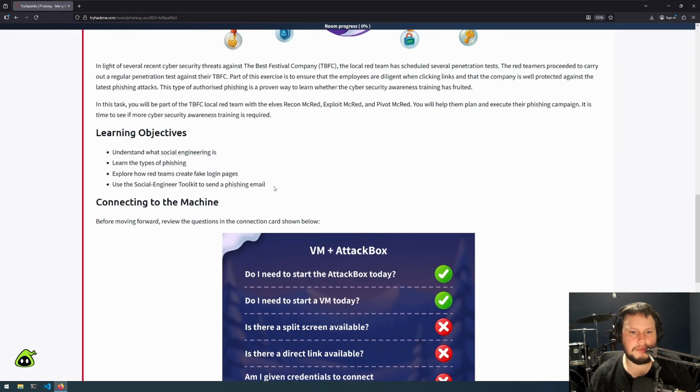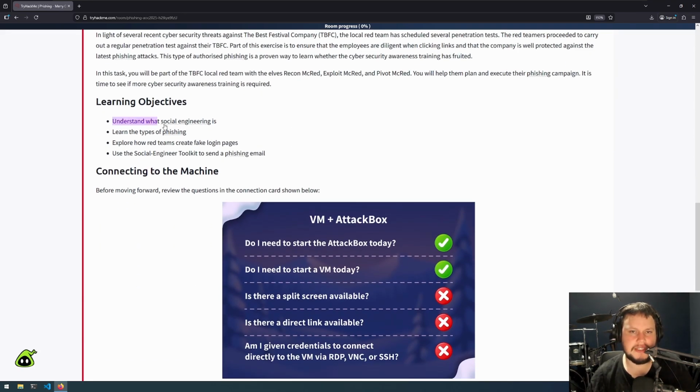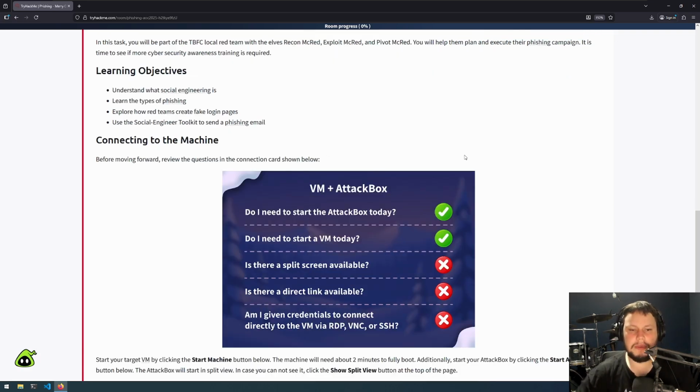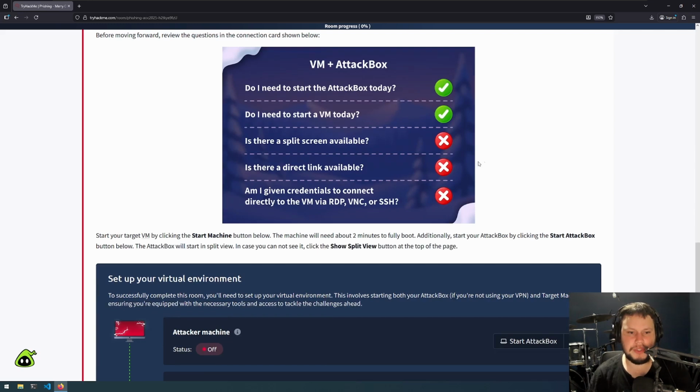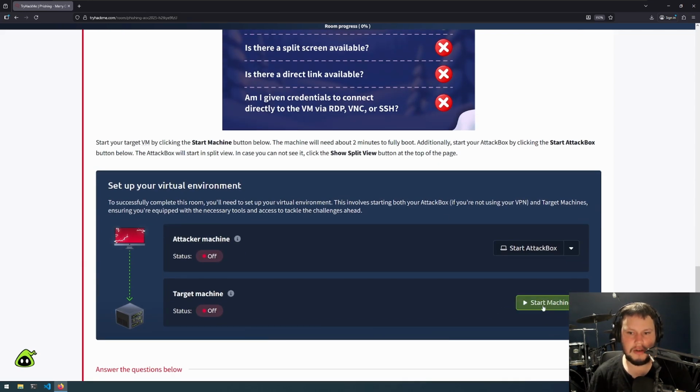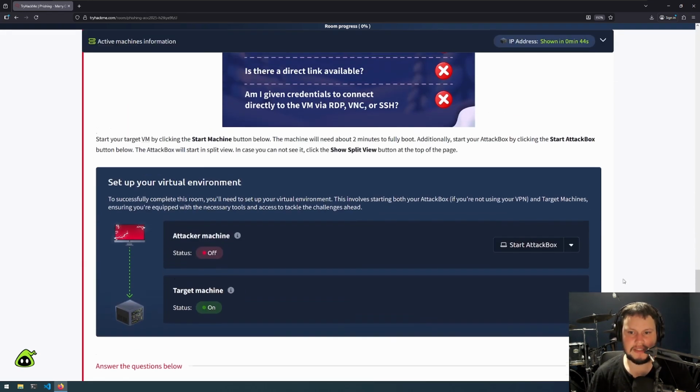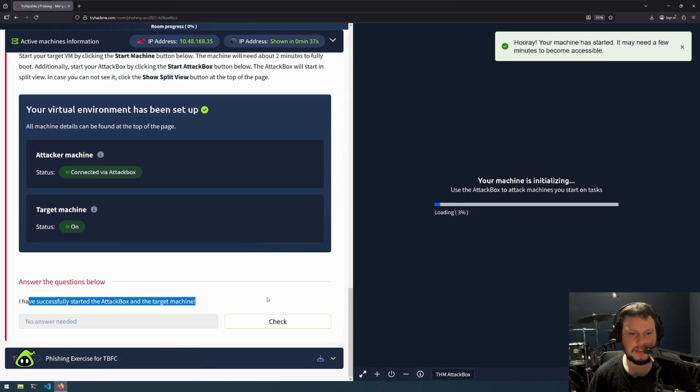Learning objectives for this challenge are to understand what social engineering is, learn the types of phishing, explore how red teams create fake login pages, and use the Social Engineer Toolkit to send a phishing email. So for this one, we will need to use the attack box, and there will be a VM which we need to start. So we can start our virtual machine here, and then we can start our attack box by clicking here. So we have started them, so we can click check.